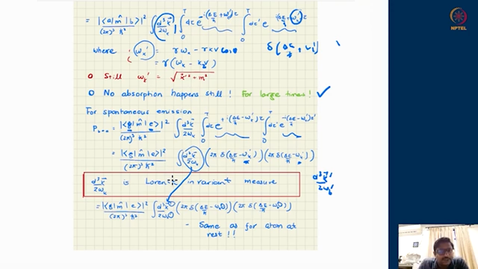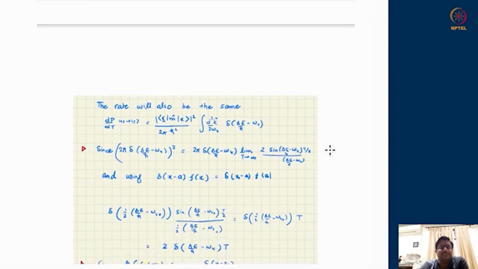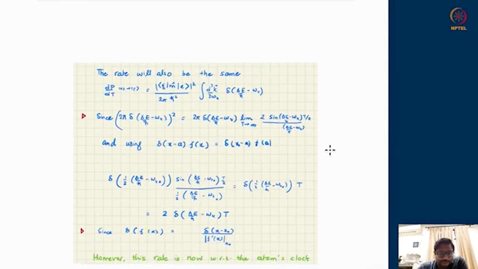So therefore, the probability should not change from frame to frame, and this is exactly what we have obtained. The probability of transition of an atom at rest does not change from one inertial frame to another inertial frame. Previously, we had computed things for an atom at rest. Now we have computed things for probability as seen by the atom, which is still fundamentally a computation in the inertial frame of an atom at rest. So therefore, this is not supposed to change. What will change would be the rate of transition.